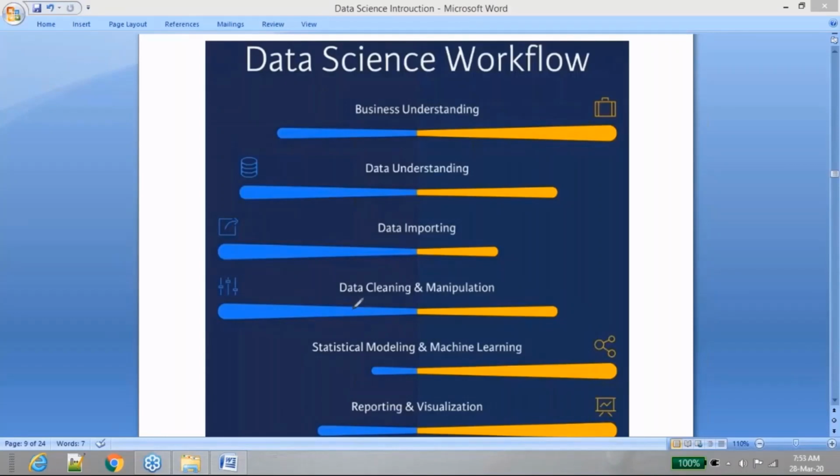Once you're done with this data cleaning and manipulation, you're going to feed your data to your algorithm or statistical models. You're going to build a model out of this, because in data science, most of the things will be done by your algorithms itself. You want to build a model that can give you the future data. You don't need to generate the data. Your algorithms will generate the data for you. The only thing you need to do is feed all the data to your algorithm. The algorithm itself will take care of building the models which can generate the output for you.